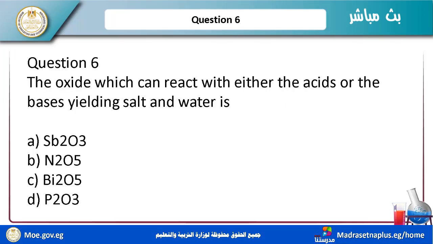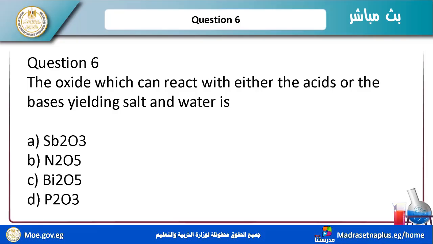And I have question number 6. The oxide which can react with either acids or bases yielding salts and water is: Sb2O3, N2O5, Bi2O5, B2O3. Okay, focus. I ask you which reacts with acids or bases yielding salts and water.